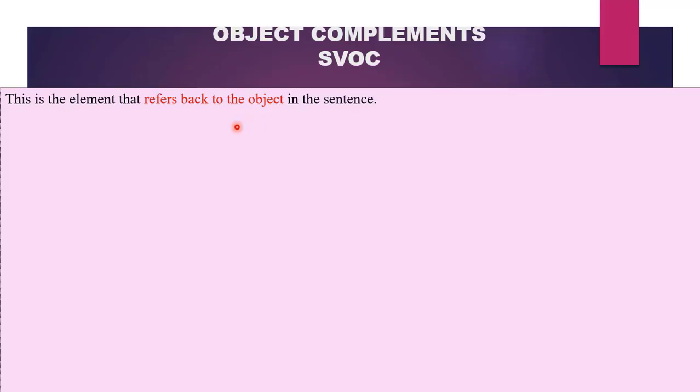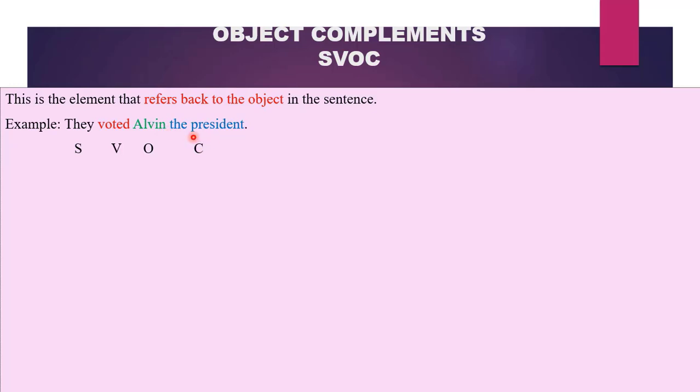Let's have these examples. They voted Alvin the president. They is our subject. Voted is a transitive verb. It is an action. And who received this action or who suffered from the action? It was Alvin. Therefore, Alvin becomes our object. The president refers back to Alvin. Therefore, the president becomes our object complement because it refers back to Alvin, which is our object in the sentence. So object complements will always refer back to the object of the sentence. So our pattern will be SVOC.